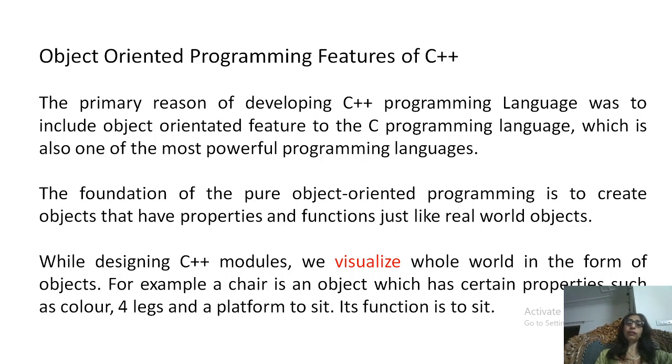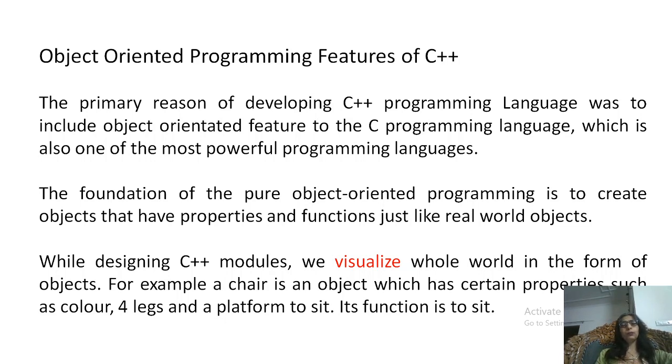Next, the object-oriented programming features of C++. We all know C is a structured programming language. C++ has the same features as C, but its programming approach is different. Here we use object-oriented programming features. The concept of writing a program in C++ is totally different from C. Here we start thinking in terms of objects, and objects are very similar to the real world. So it's very easy to develop a program in the C++ language.